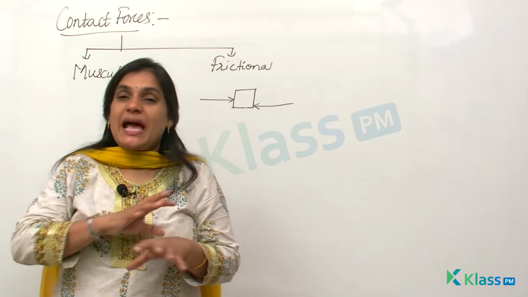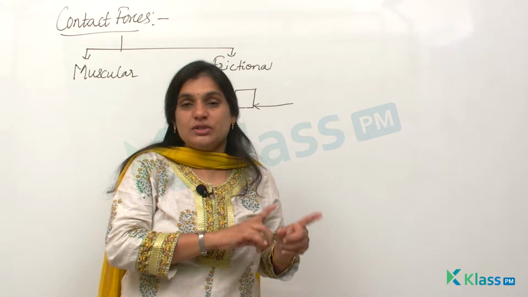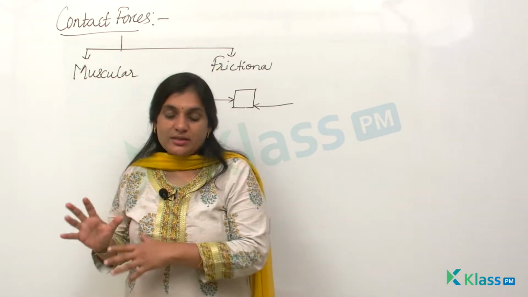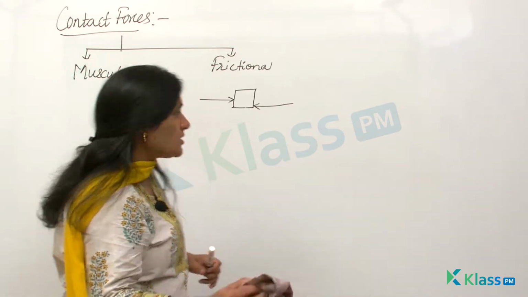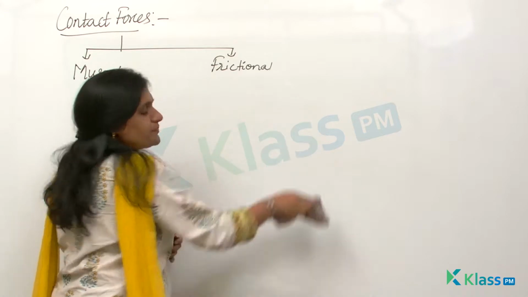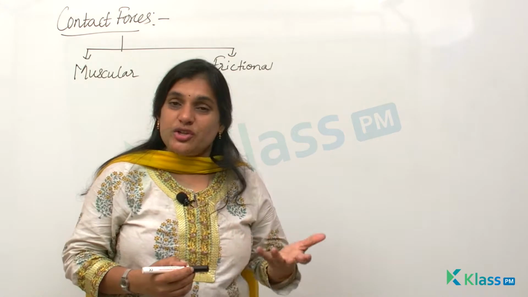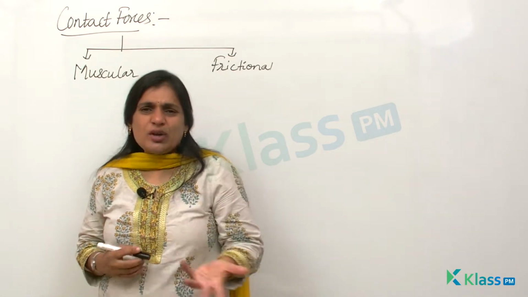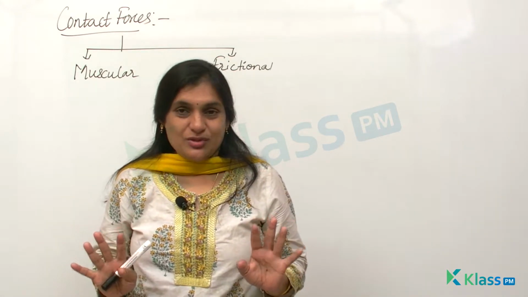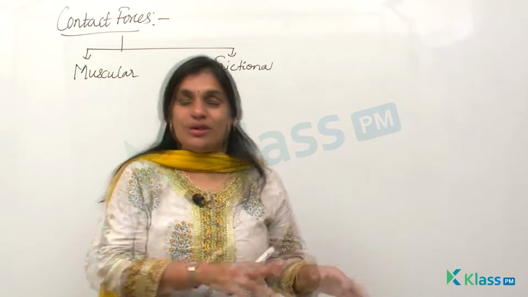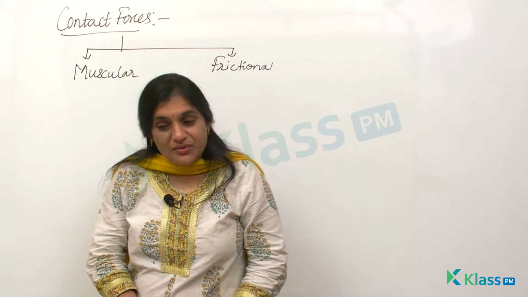So frictional forces will act on all the moving objects, but the force will be in the opposite direction of the motion. So these forces are said to be what? Contact forces. So by now you might have understood what contact forces are, right? It's very easy to understand. So muscular forces, you can write a number of examples. At the same time, frictional forces also, you can give so many examples. Every day when you walk, imagine what would be the condition if there was no frictional force. All the time we would slip off, we could never stand properly, right? There would not be any friction between your feet and your floor.